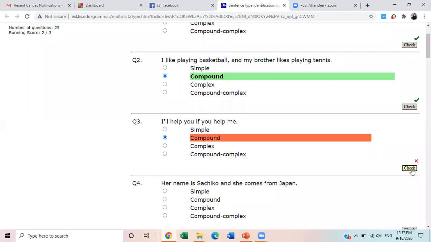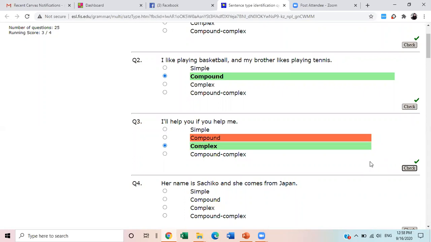This is incorrect. It isn't compound. Irza is saying complex, and it is complex. But you need to know the reason as well, why is it so? Complex is correct. You see that those FANBOYS words which I just showed you did not have "if" in them.